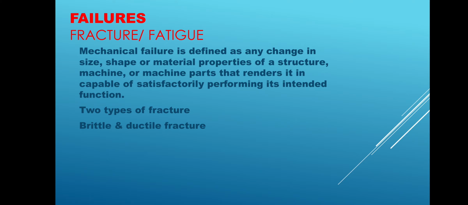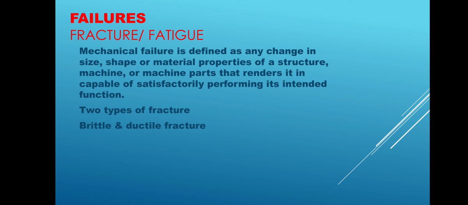Mechanical failure is also of two types. One is brittle, another is called ductile. Now we are talking about brittle. If you suddenly, abruptly apply force, they are broken into small pieces. That is called a brittle failure. But in ductile, what happens? Elongation takes place, and shape and size change slightly. This is ductile failure.